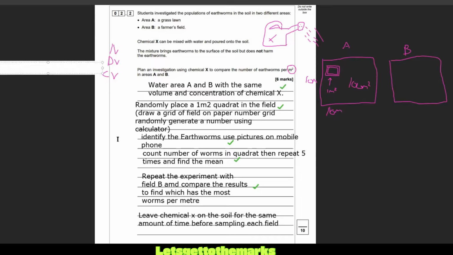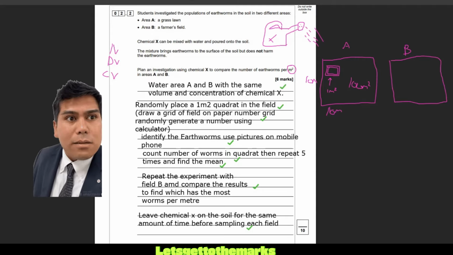And anyway, this would have already got me 6 marks, because you probably get 1 mark for saying keep the concentration the same, 1 mark for keep the volume the same, 1 mark for saying randomly, 1 mark for explaining how to randomly generate, which I put in brackets there. Then 1 mark for saying repeat 5 times, 1 mark for then saying calculate a mean. It's always good to say remove anomalies as well before calculating the mean, which I haven't put in there. Anyway, let's move on. Excuse any spelling mistakes. We're just trying to bang through this.